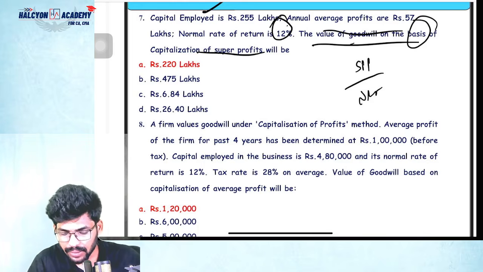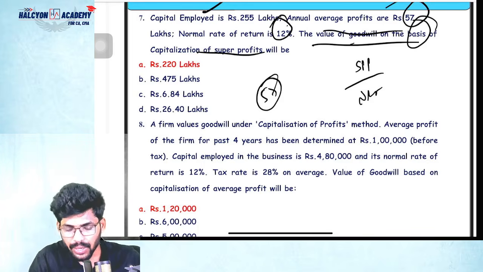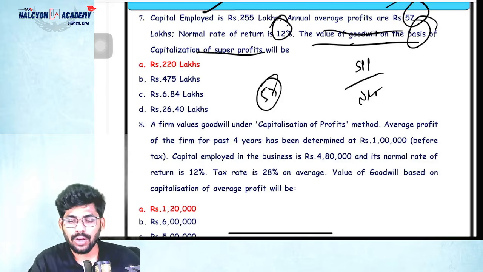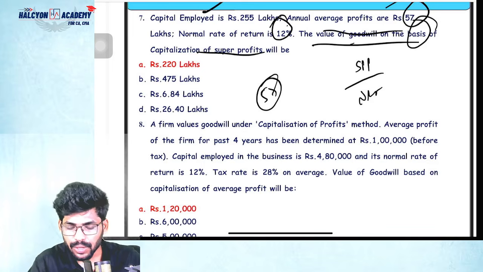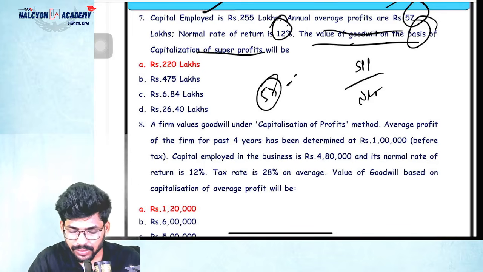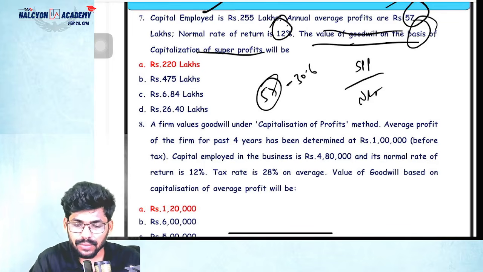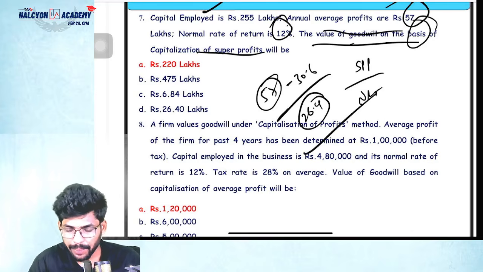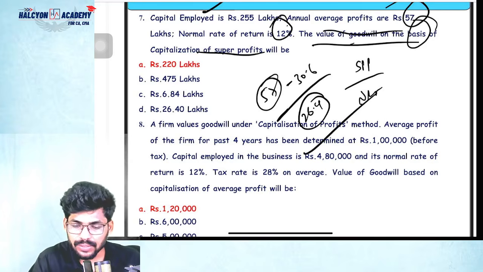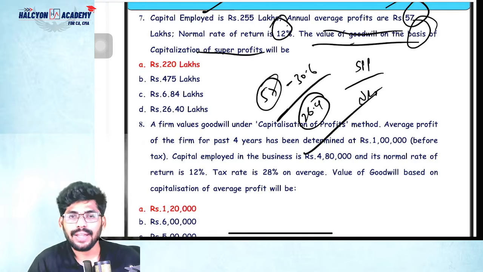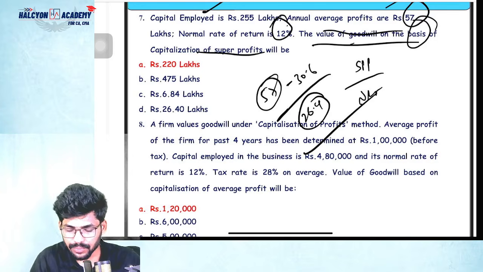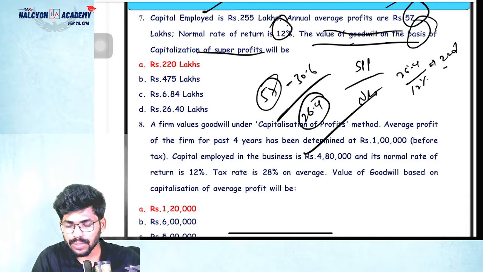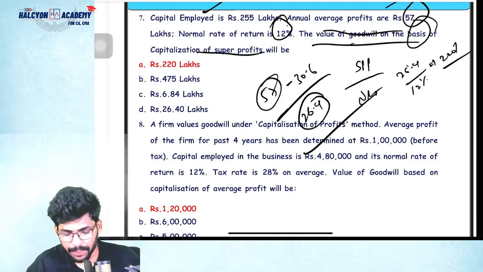What is the average profit here? It is given already: 57. Normal profit equals capital employed into NRR. 255 into 12% is 30.6. So 57 minus 30.6 is 26.4. That is the super profit, divided by the NRR, 12%. So 220, correct? 26.4 divided by NRR percentage, 12%. Correct or not? Yes, that's it. Simple formula, sir. You need to apply.